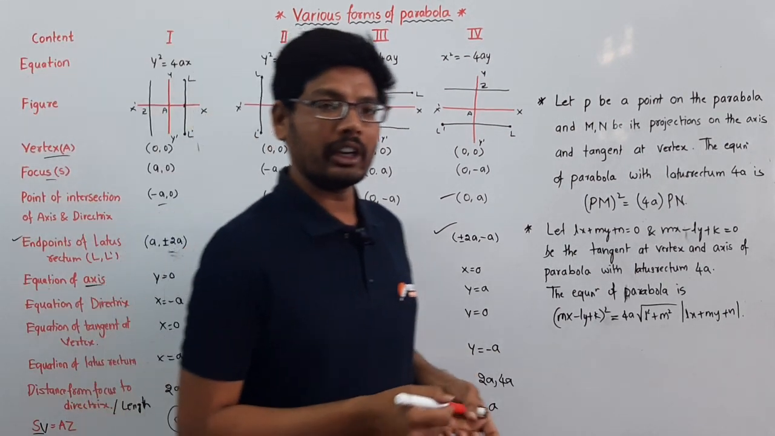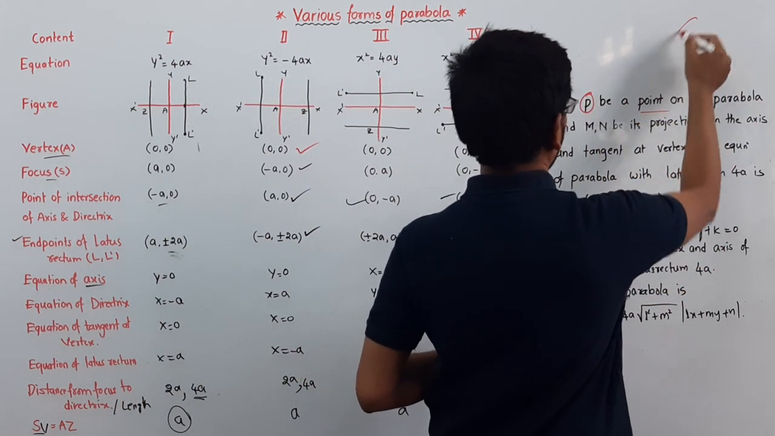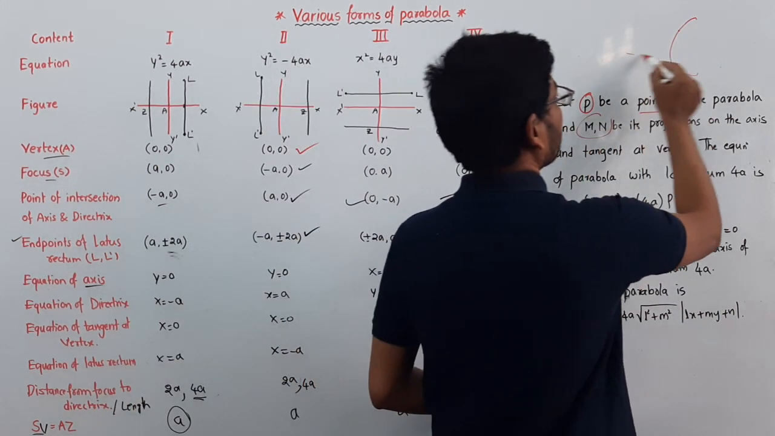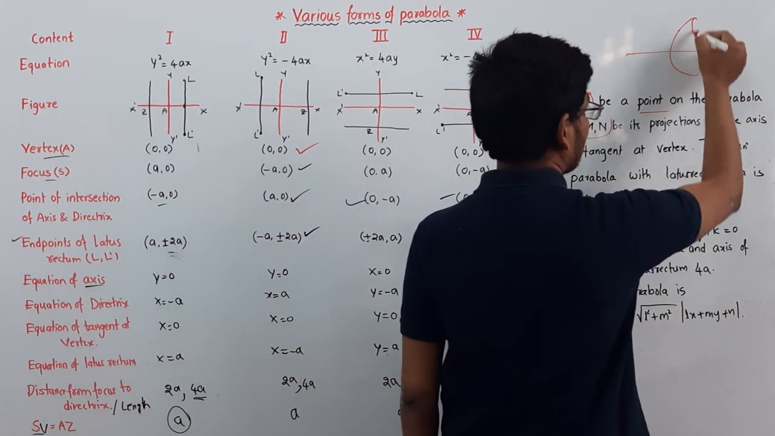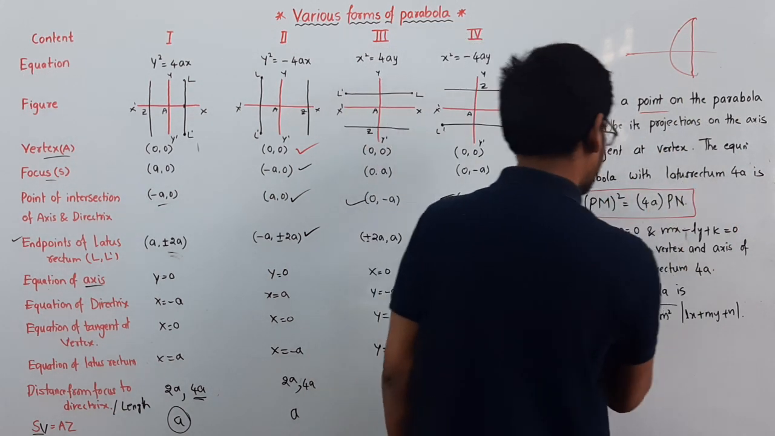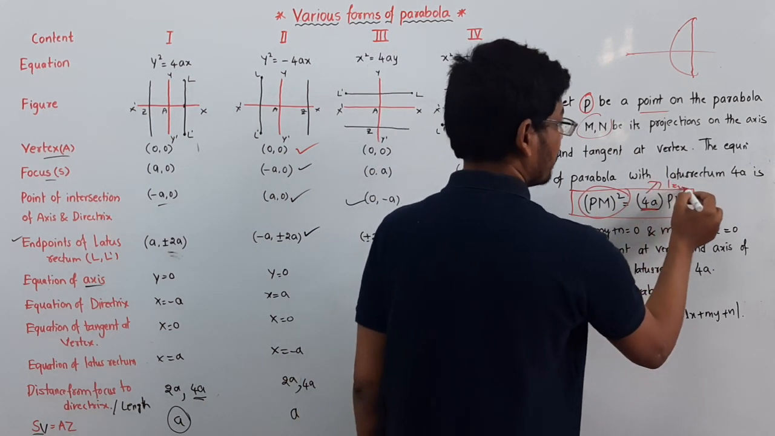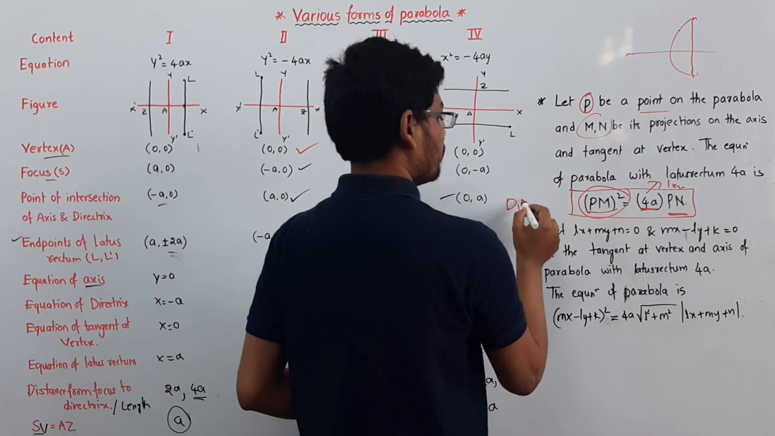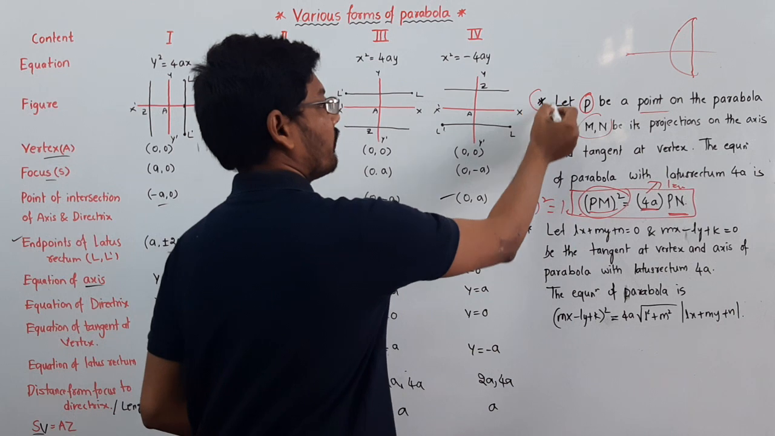Here we have some important points of parabola. Let P be a point on the parabola, and M and N be the projections on the principal axis. Then the condition for the equation of parabola with latus rectum is PM whole square equal to the length of latus rectum into PN. This is the first point.